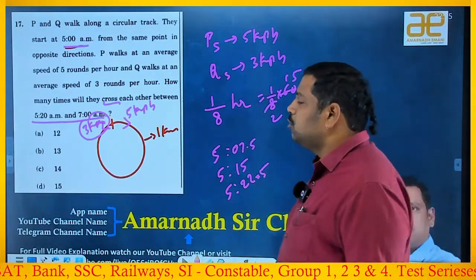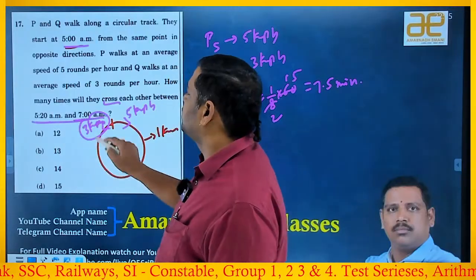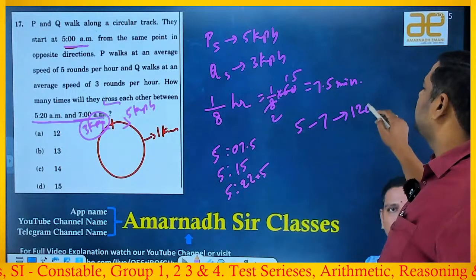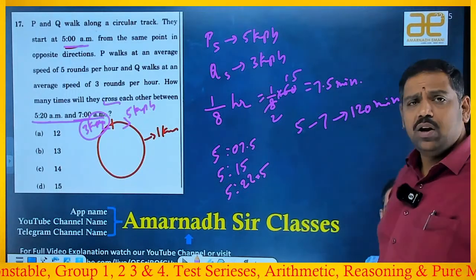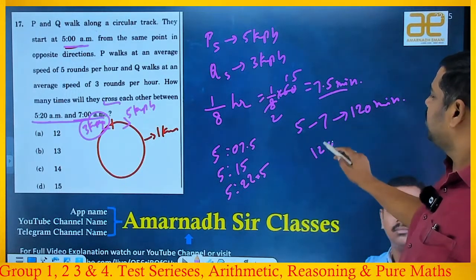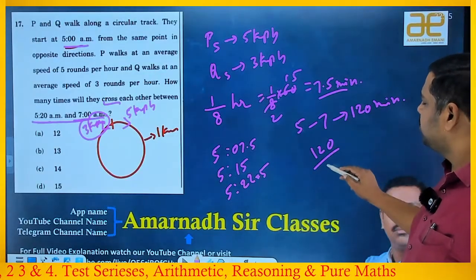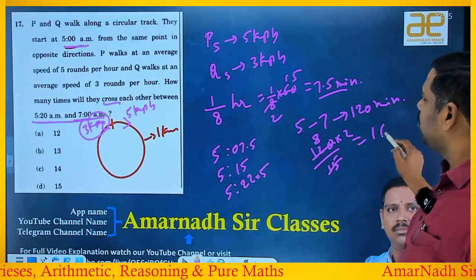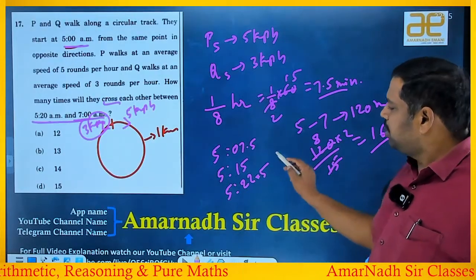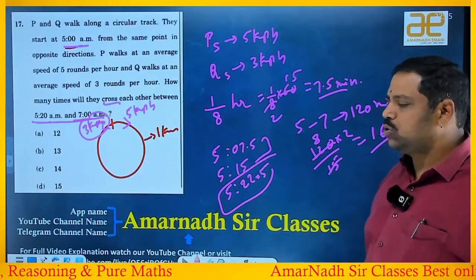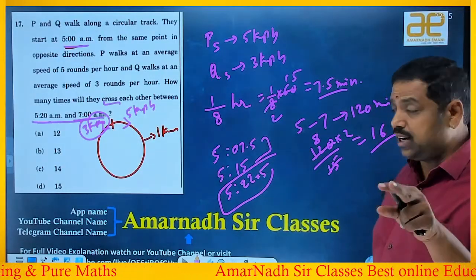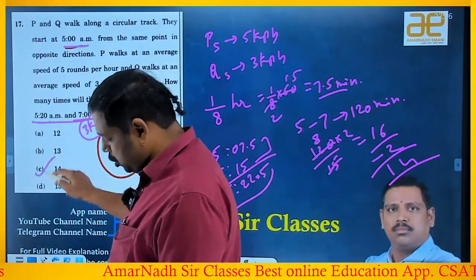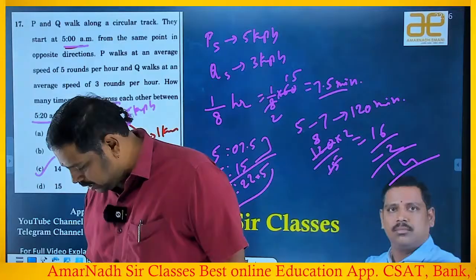Okay, good. Now 5:20 to 7, or else 5 to 7 if I take, it is 2 hours, right? 120 minutes. How many times do they cross each other? 120 by 7.5 means 120 by 15 by 2, so 15 by 2 goes to the numerator. 15 eights are 120, and 8 twos are 16. How many times? 16 times. In that, before 5:20, 2 times they will meet. Now, those two I have to remove because I have to count from 5:20, right? So if I remove those two, how many times will they meet? 14 times only. So, which option is the answer? C is the answer. Sir, very elegantly explained, sir.